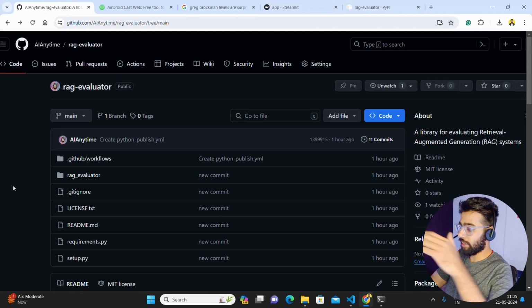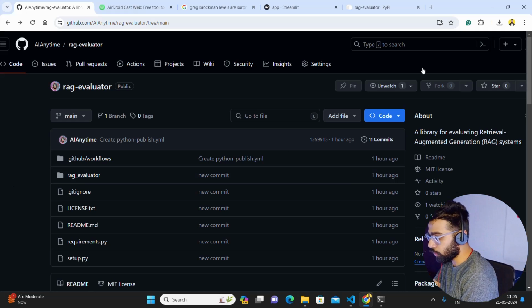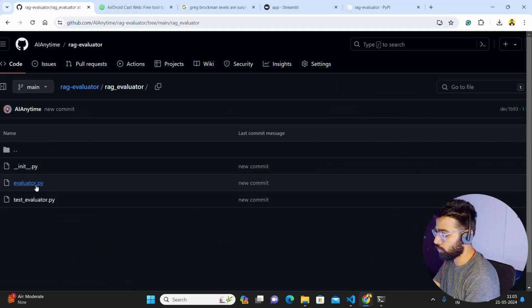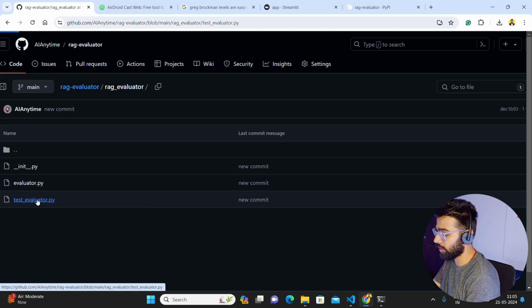So let me show how you can create a Python library also. Let me show it to you guys. Okay, now it's very easy. For that, I have a folder called RAG Evaluator. Inside that folder, you put your files. You have to put your evaluator, test evaluator. In test evaluator, let me show you.